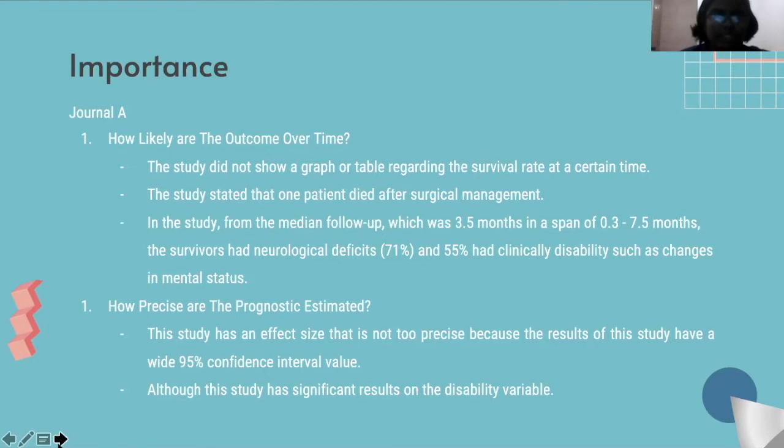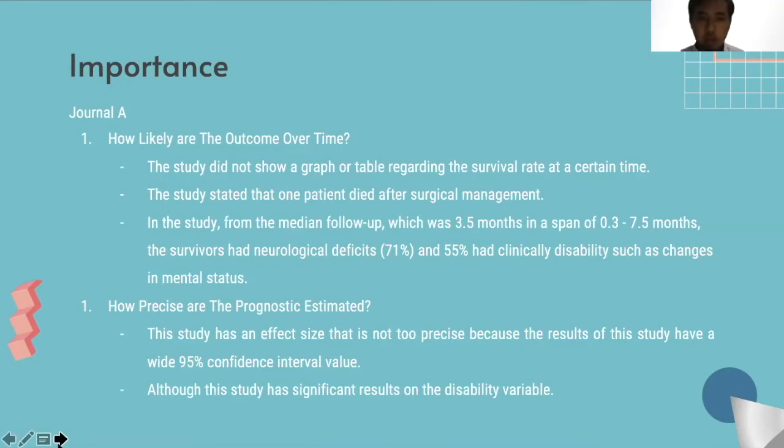The study stated that 1 patient died after surgical management, whereby in this study, from the median follow-up, which was 3.5 months in a span of 0.3 to 7.5 months, the survivors had neurological deficits, at 71%, and 55% had clinical disabilities such as changes in mental status.